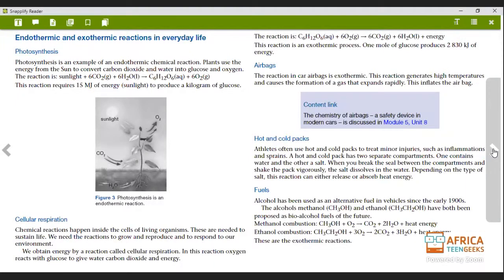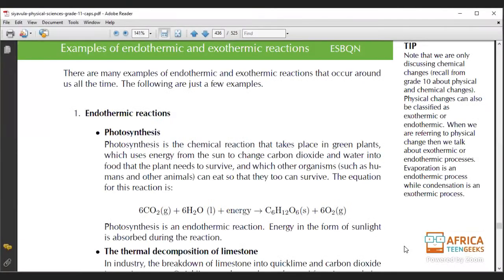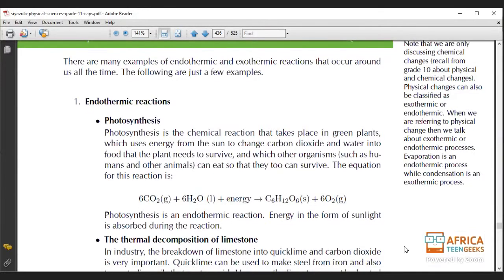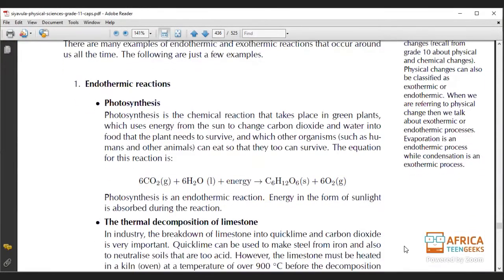So now we're going to do endothermic and exothermic reactions in everyday life. But I prefer to do it on the Siyavula textbook because the Siyavula textbook has packed them in order. You know which part is your endothermic ones and which part is your exothermic ones. So I chose specifically the Siyavula textbook for this part. Okay. So they say there are many examples of endothermic and exothermic reactions that occur around us all the time. The following are just a few.